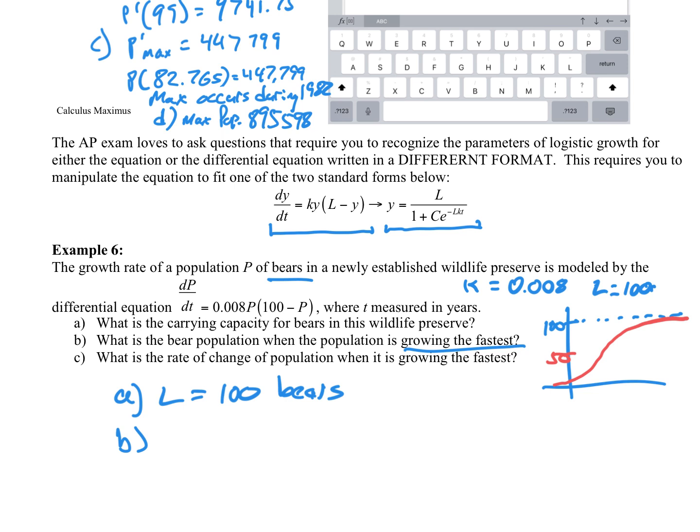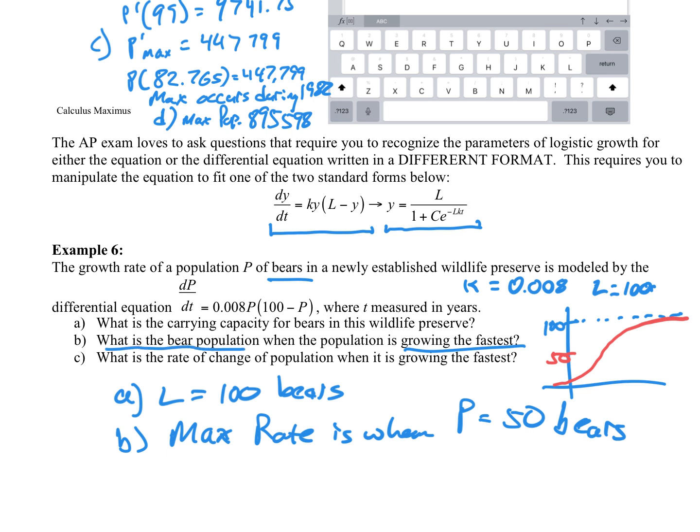So the max rate of change is when the population is 50. Read that carefully: it asked for the bear population, not time, so we don't need to solve for time. That would probably take a calculator to do best.